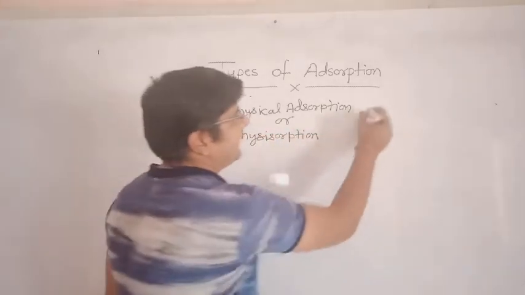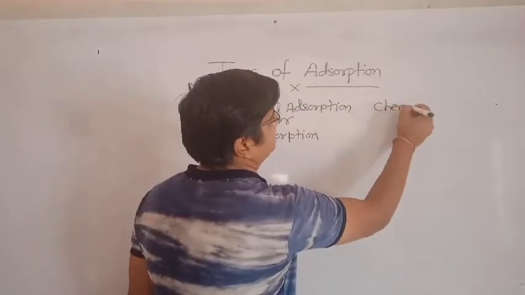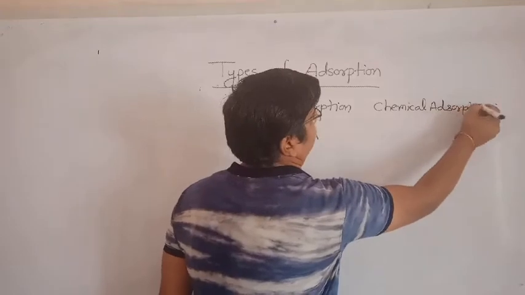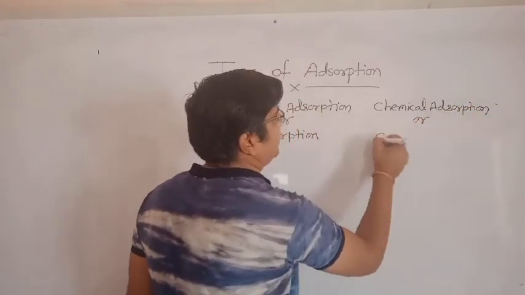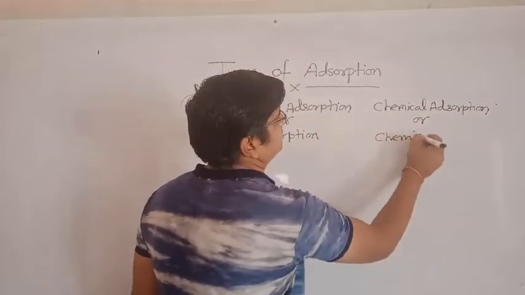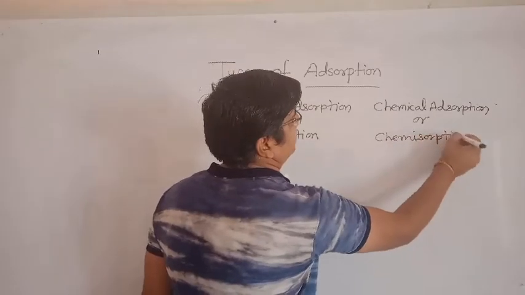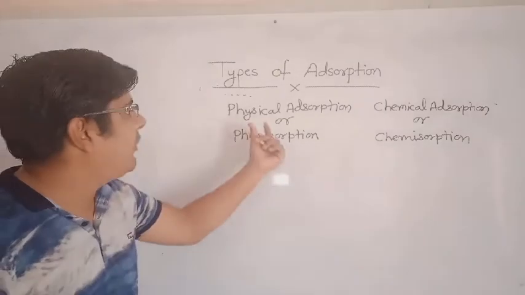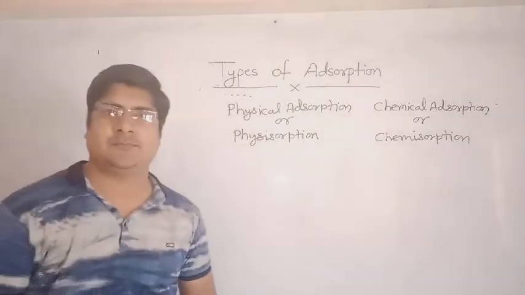Second is chemical adsorption, also known as chemisorption. Okay, so first, let's understand what is physical adsorption.